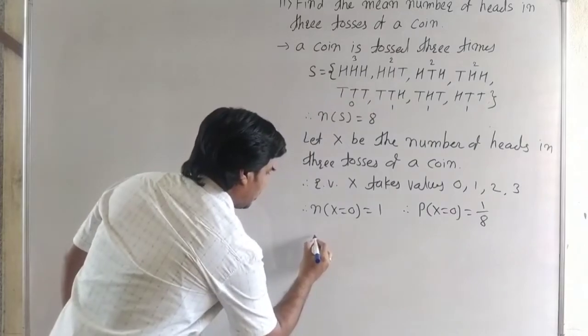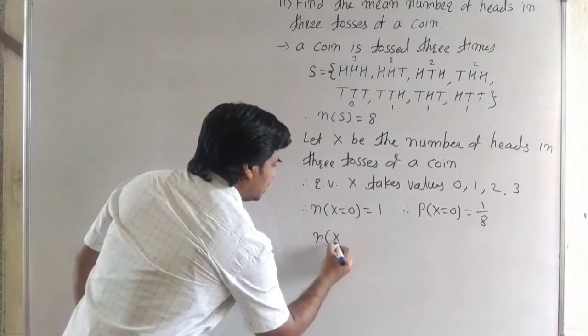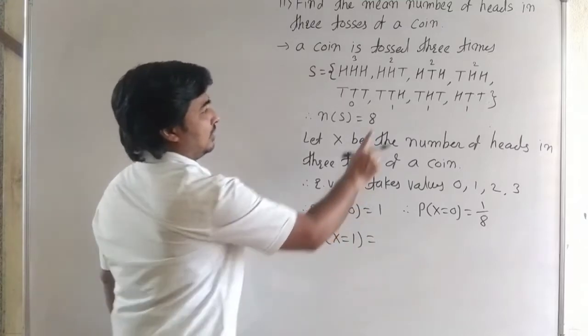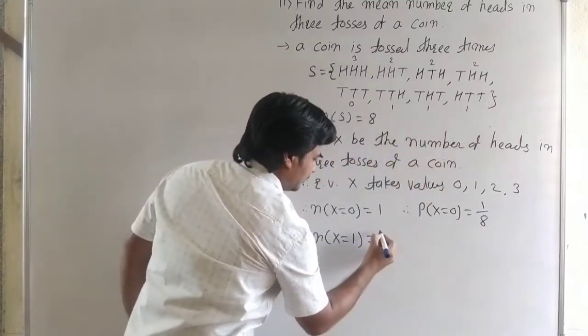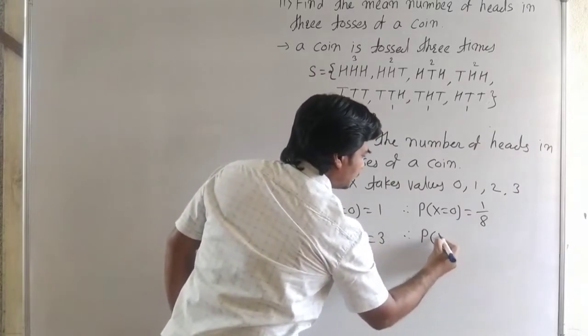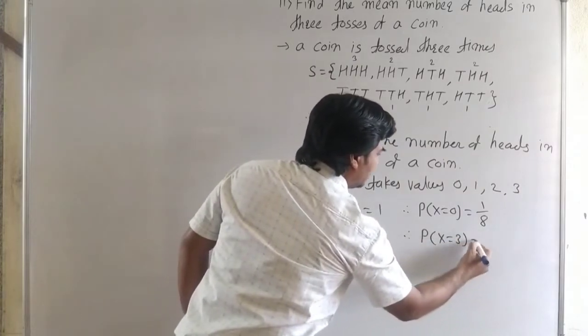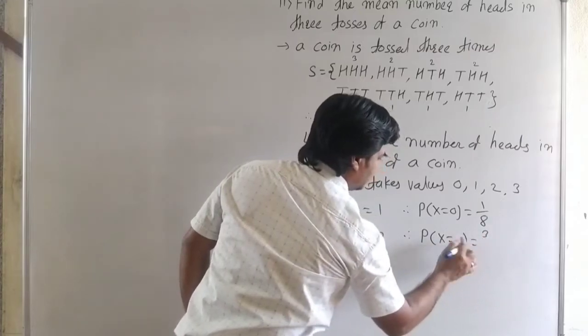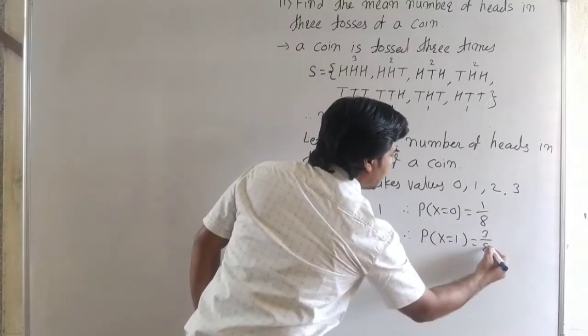Then x is equal to 1. Here x is a number of heads. 1 head occurs 3 times, therefore the probability of x is equal to 1 is 3 by 8.